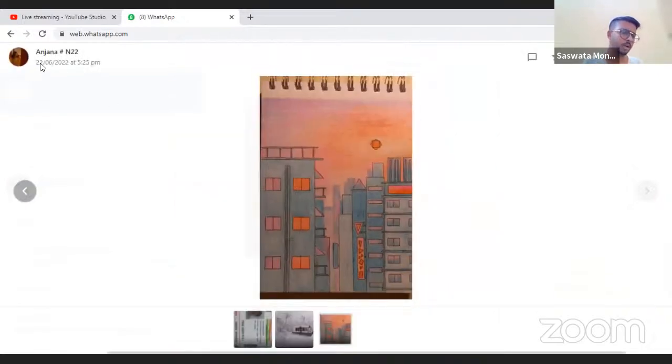She shared me this, see, here the date is mentioned on my cursor, left hand side top, you can see 22nd 6 2022 5:25 p.m. I gave this work to them on 21st, 22nd she shared me the work. On 22nd I had given them this, and 23rd morning they got this. So I know what kind of questions will come. This is something based on experience, you can say.